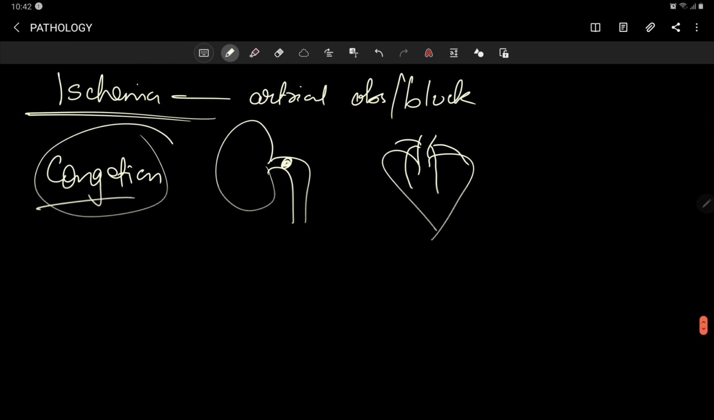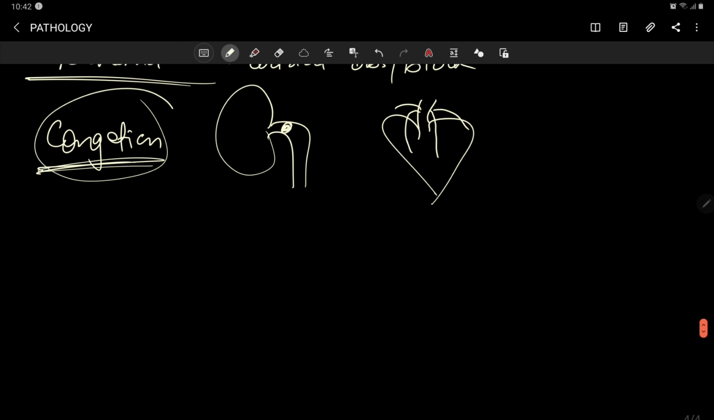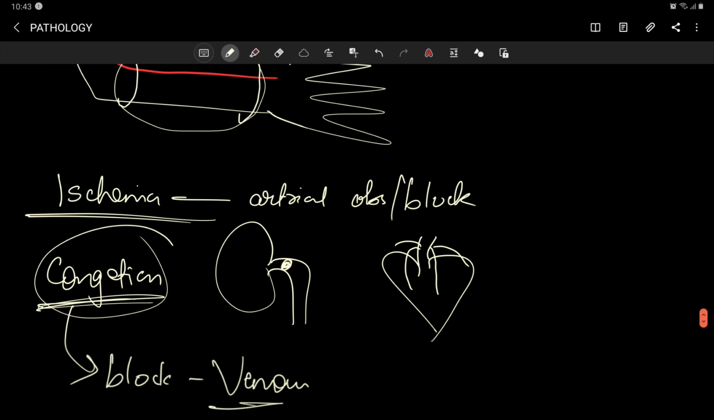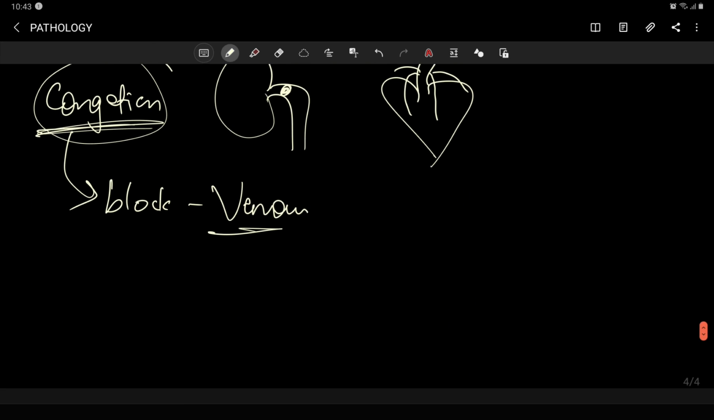What about congestion? Congestion is also similar to ischemia, but it is a blockage of the venous system or venous vessels. This is not very important. Just know that stagnant hypoxia includes ischemia and congestion.